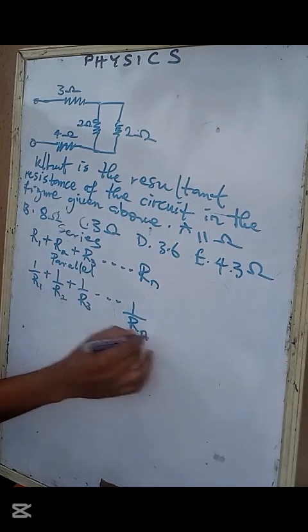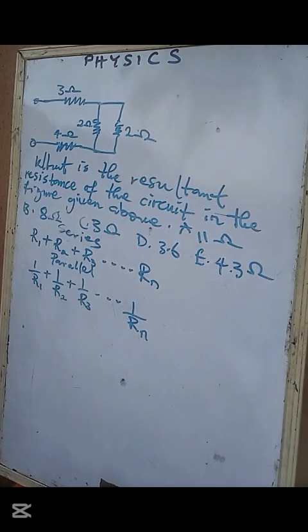Now, is this a parallel or series connection? Which one is it? Parallel or series? You look at it very well and see that this wire entered there and split into two.